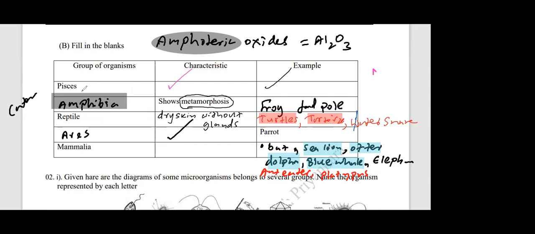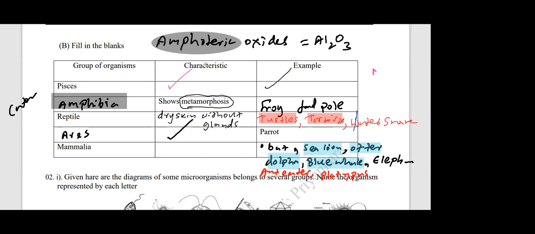So those are special ones. Other than that, you can write monkeys, chimpanzees, gibbon, orangutan, they are all mammals, primates. Most commonly, you can write the pets in your house, maybe rabbit, dog, cat, horse, they are all mammals.